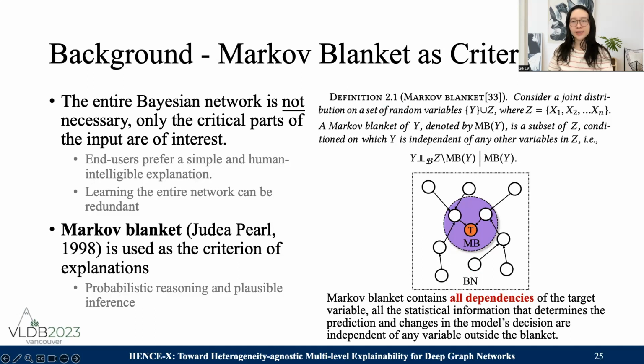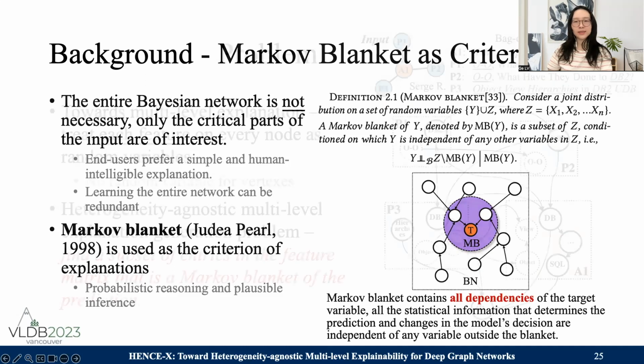Furthermore, Markov blanket is employed to be the criterion of explanations, as the entire Bayesian network is not necessary and the only critical part of the input is of interest. By definition, a Markov blanket is a subset of random variables, such that the target variable is independent of all the other variables conditioned on the blanket. In our problem, the Markov blanket of the prediction contains all dependencies of the model's decision, which is independent of any other variable outside the blanket.